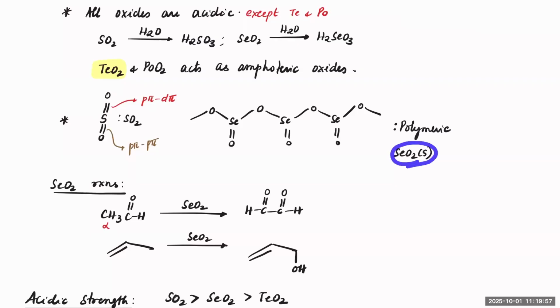It would exist in a polymeric form and converts into a solid form. This p pi p pi bond is stronger, this one is weaker, so that's why here you will have p pi d pi bond, but on the other hand, it will start extending into a polymeric form.